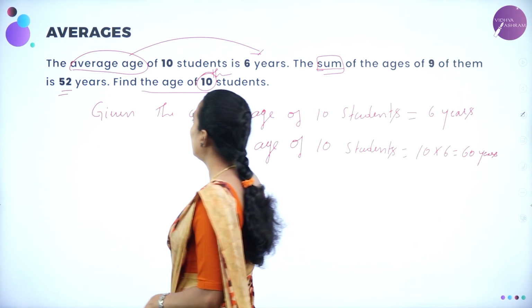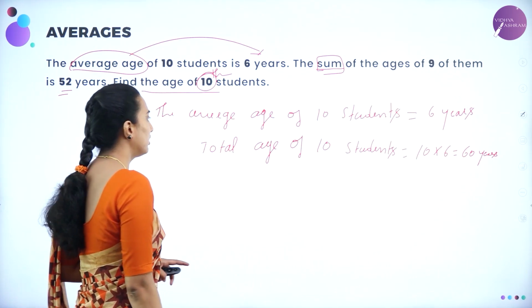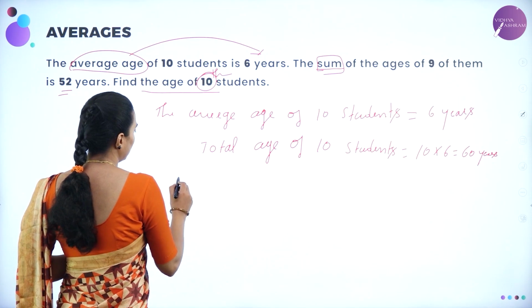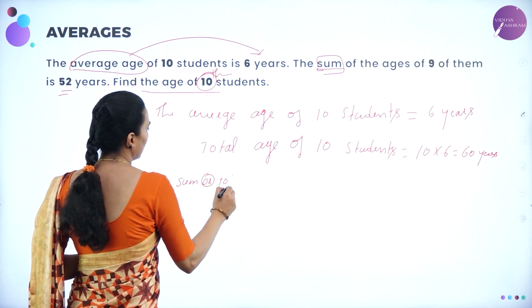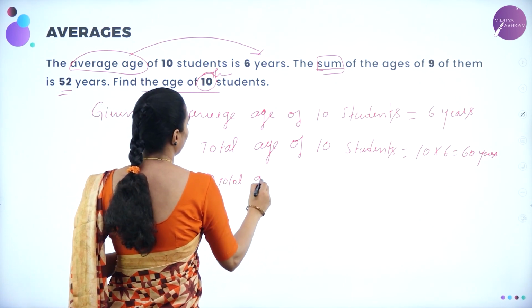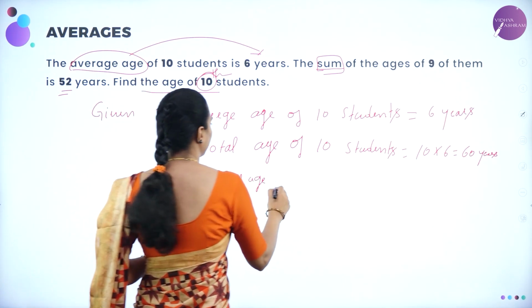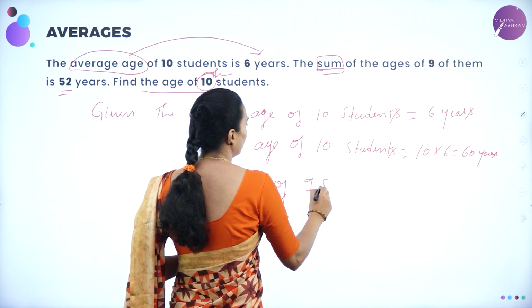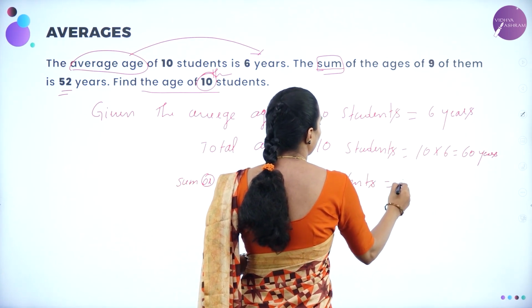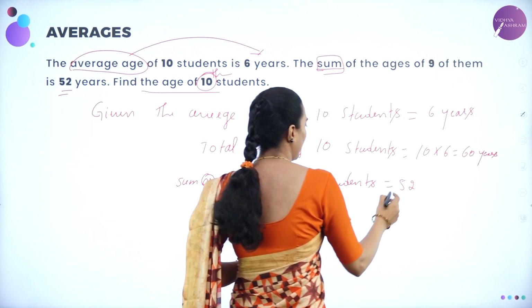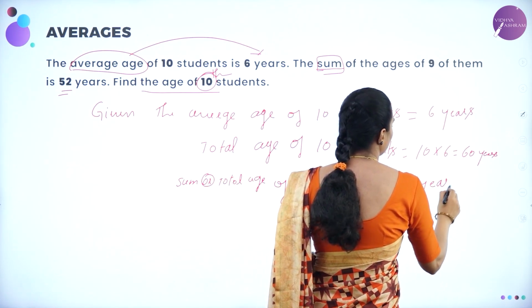Now they have given the sum, that is the total age of 9 students. Correct? 9 students is equal to 52 years, right? 52 years.